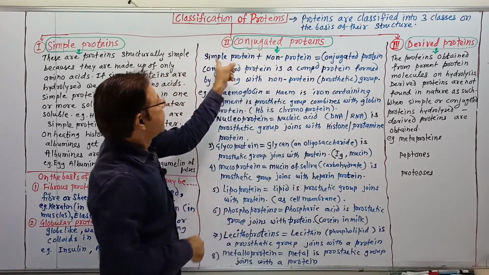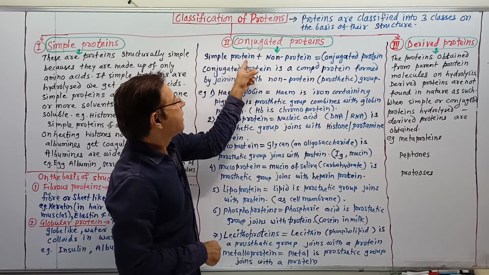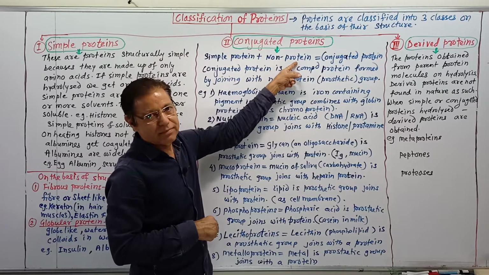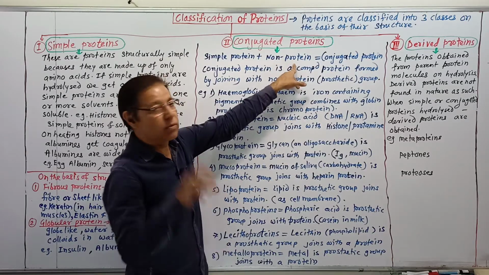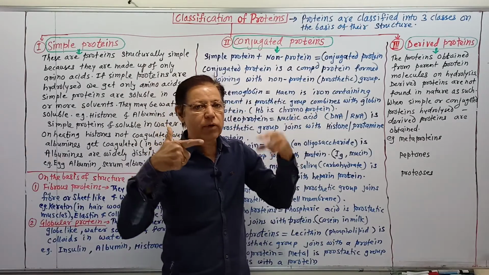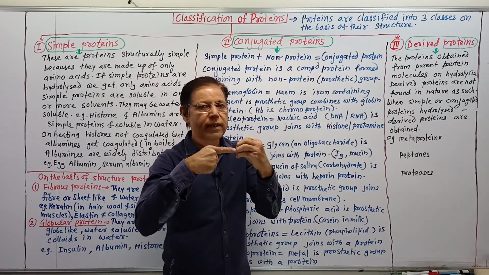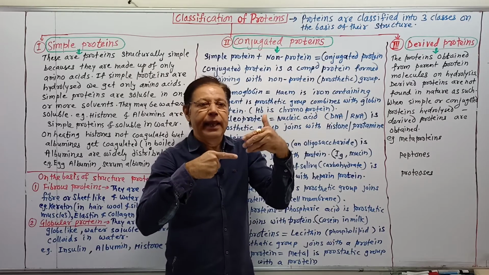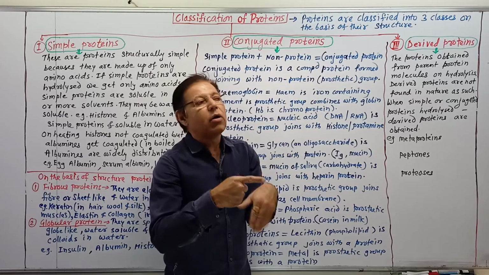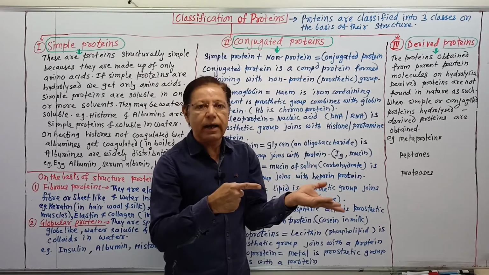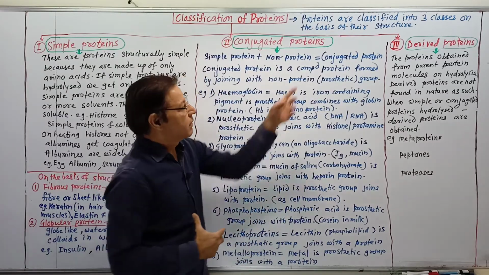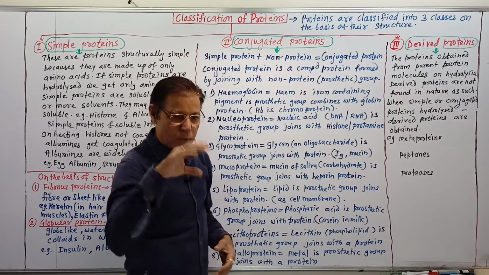Represented in this manner, a simple protein when it combines with a non-protein component, called a prosthetic group, forms a conjugated protein. Any simple protein combining with a non-protein, which may be a carbohydrate, fat, lipid, vitamin, metal or inorganic ions, forms the conjugated protein.